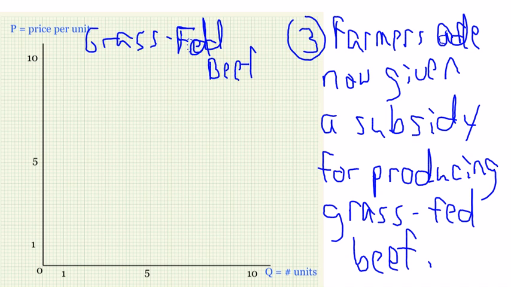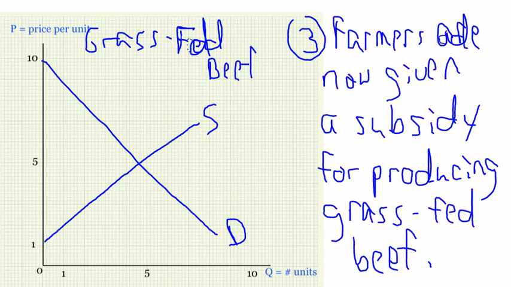For number 3, we're going to suppose that we're looking at the supply and demand of grass-fed beef. Now, some people think grass-fed beef saves carbon, so it's good for global warming, and that we should subsidize grass-fed beef to counter global warming and reduce carbon emissions.